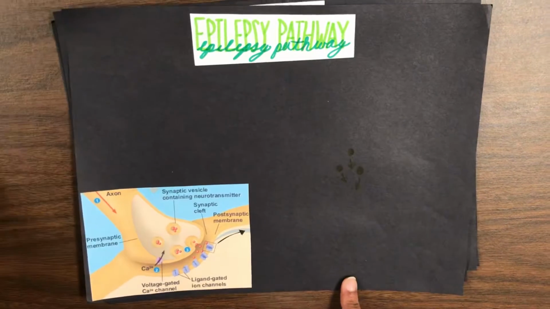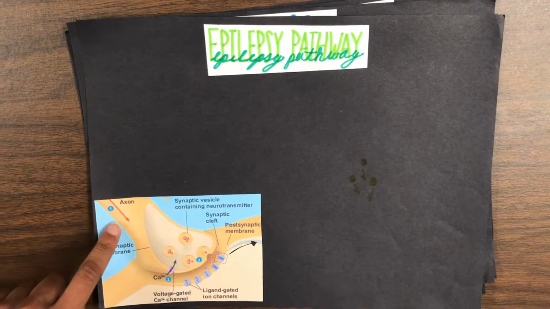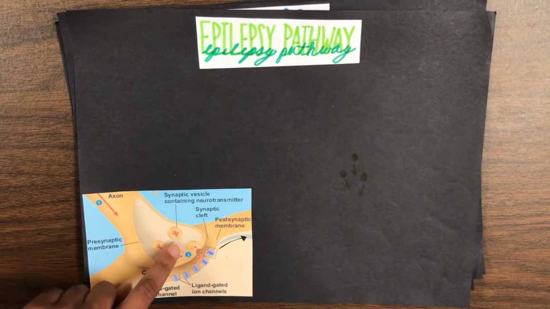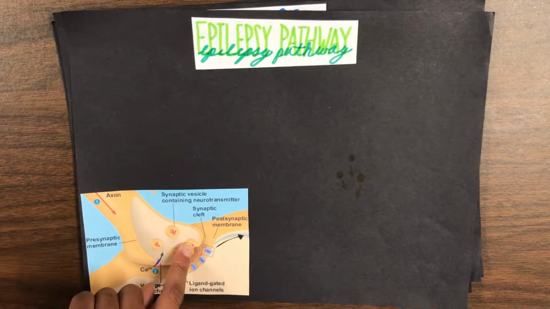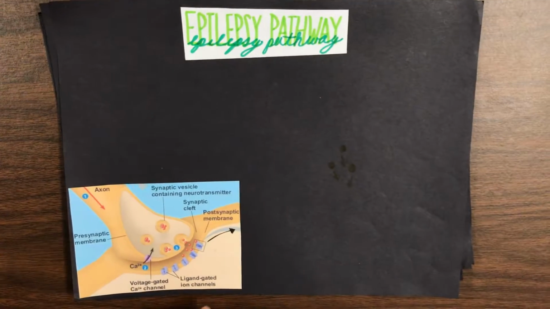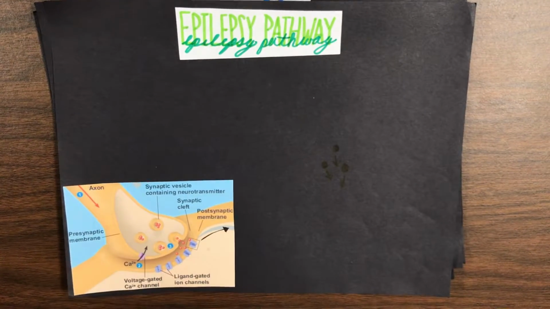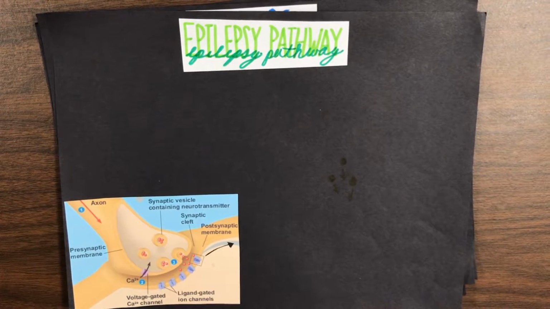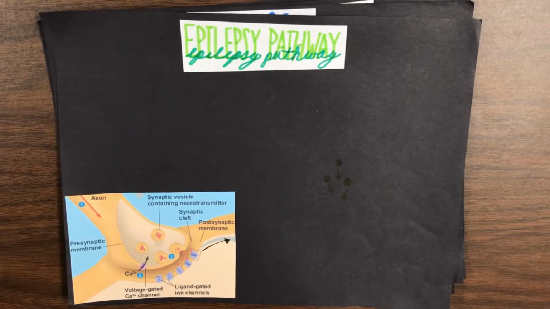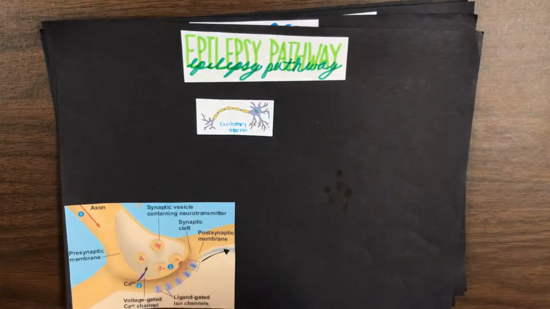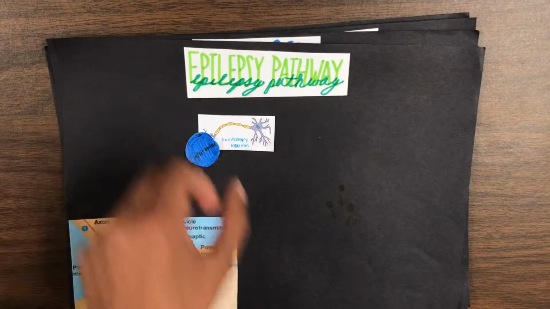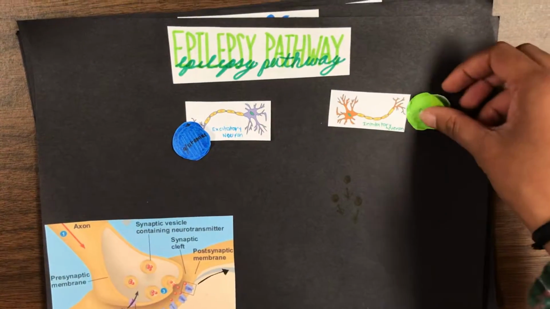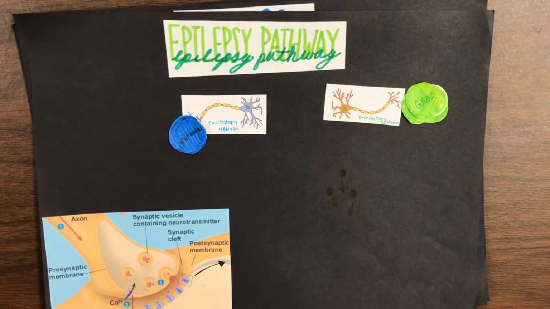In normal synaptic signaling, the electric signal is sent down the axon of the nerve cell called the neuron. An electrical signal triggers the release of neurotransmitters, which act as the ligand, and they diffuse through the synapse before reaching the ligand-gated ion channel to stimulate the target cell. There are 2 types of neurons: excitatory neurons, which release glutamate, an excitatory neurotransmitter, and inhibitory neurons, which release GABA, which is an inhibitory neurotransmitter.